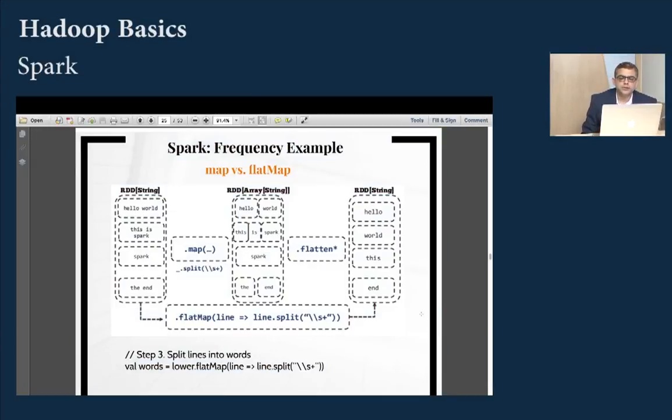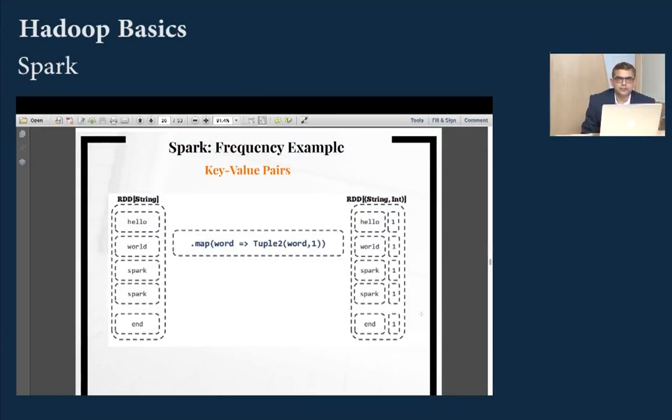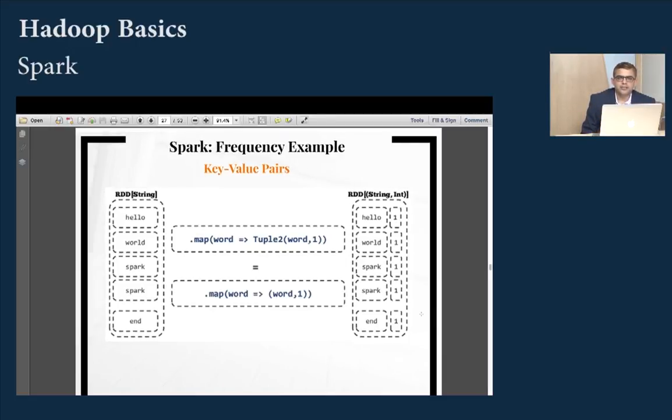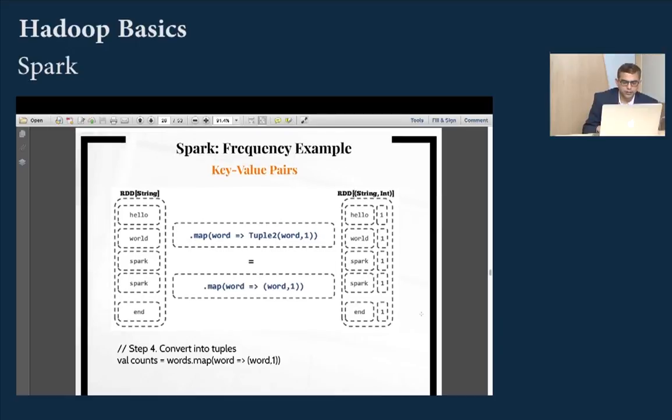Next, we want to count the frequency. Just like in MapReduce, where you would prefix or suffix 1, we would simply say take each and every word and put it as 1. So hello 1, world 1, Spark 1, end 1. That's how you get each and every word. So here we have all the words, just like the end of the mapper phase where we say word, comma 1, word, comma 1, word, comma 1. And that's the code for that. So this was all about the map phase of MapReduce programming.